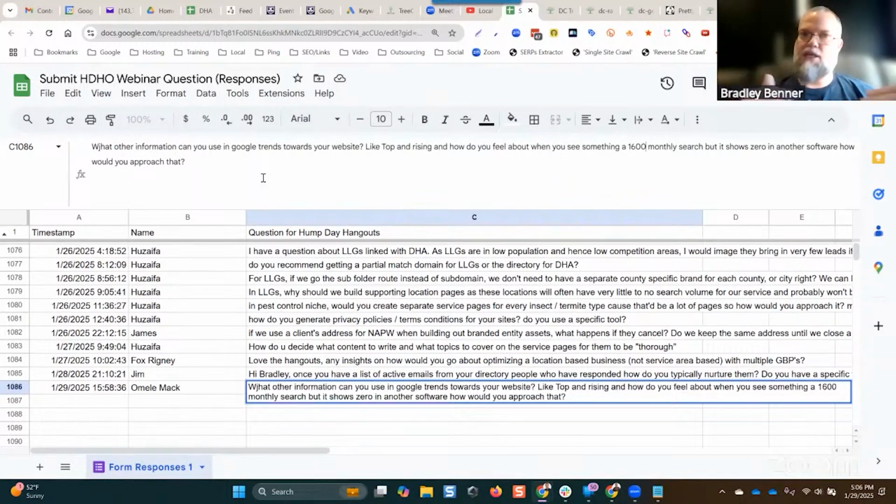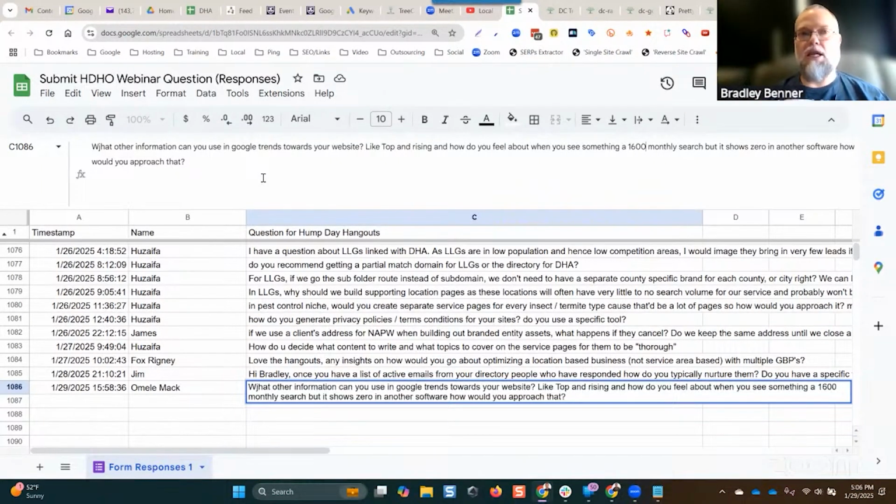And there's a difference between search interest and search volume, right? You can have an area that has less overall search volume, but higher search interest based on the size of the population and how often that query is searched. It could be a higher percentage than a higher populated area that has a higher absolute search volume, but lower search interest, because less percentage of the population in that larger area is actually searching for those queries.